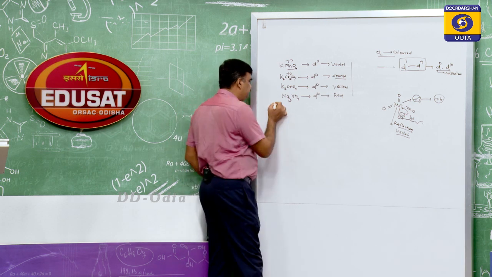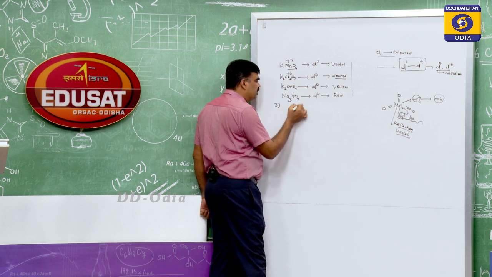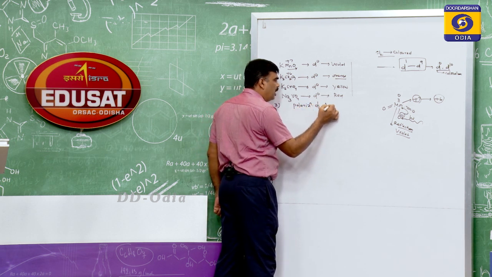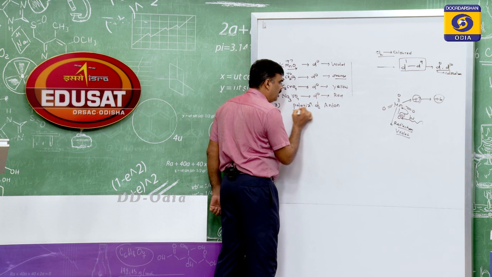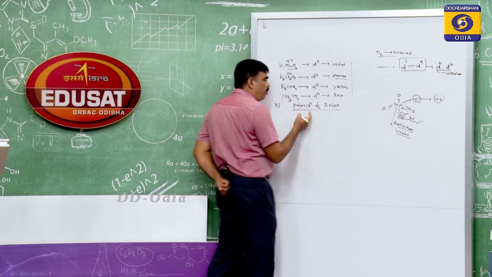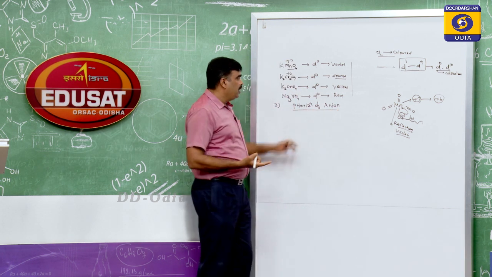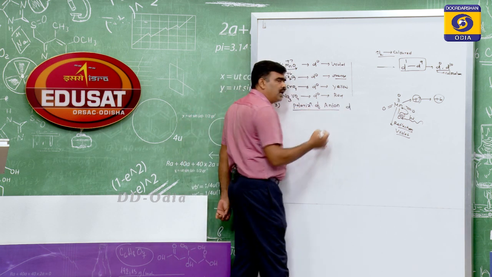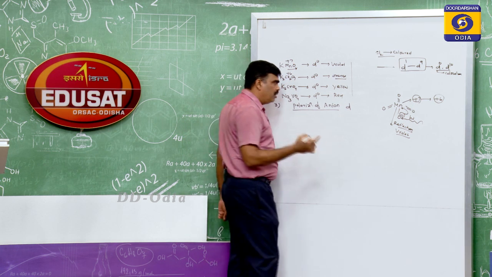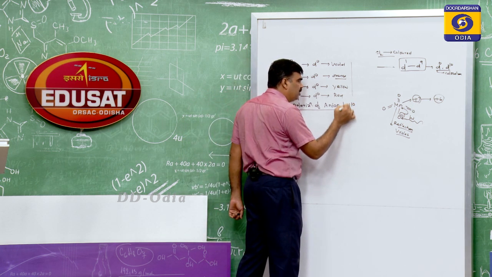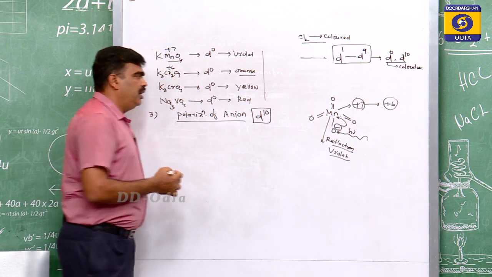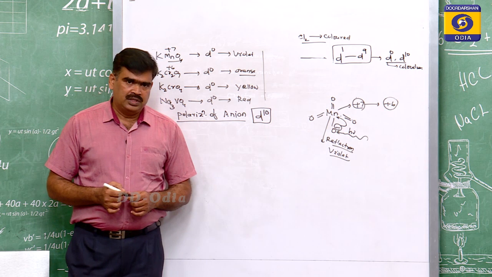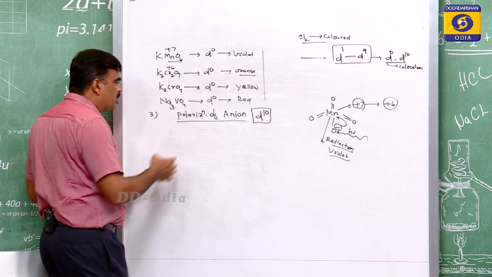Third reason is polarization of anion. Polarization of anion. Very interesting. For polarization of anion, what you need is the central metal atom or ion must have d10 configuration. You see, even with d10 electrons, they are forming color. How? It is because of polarization of anion.